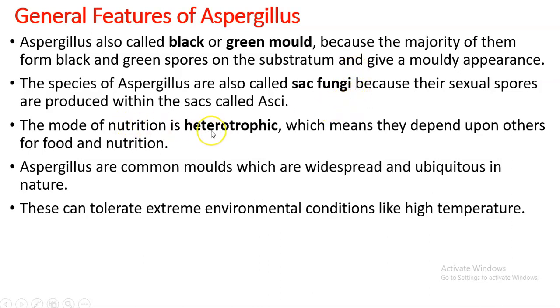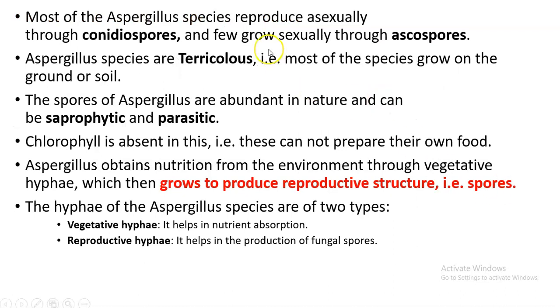The mode of nutrition is heterotrophic because chlorophyll is absent, so they follow a saprophytic mode of life. Their reproduction is through two types of spores. In asexual reproduction, we have seen conidiospores, and after sexual reproduction, it will produce ascospores. It is actually a terricolous species, mostly found in ground or soil. So it is saprophytic and parasitic.